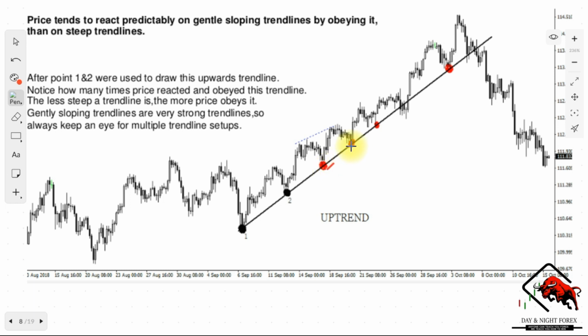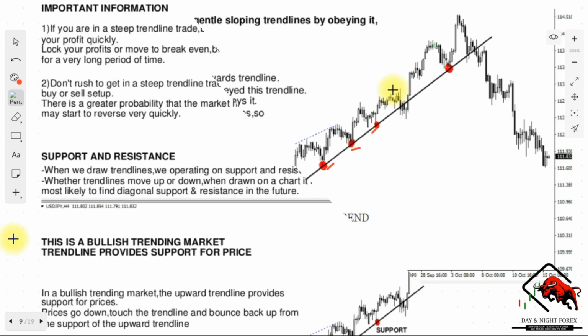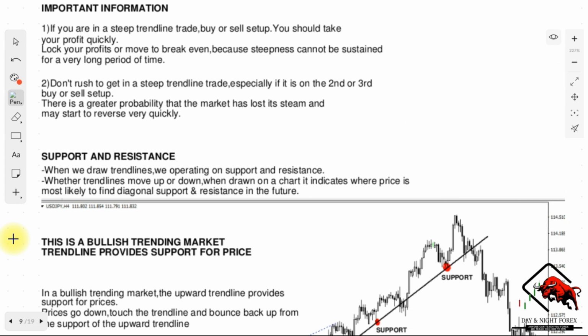As you can see, we had our touch there, another touch there. The less steep a trend line is, the more price obeys it. So gently sloping trend lines are very strong trend lines. Always keep an eye out for multiple trend line setups so that you can have those less steep ones, which are more reliable.